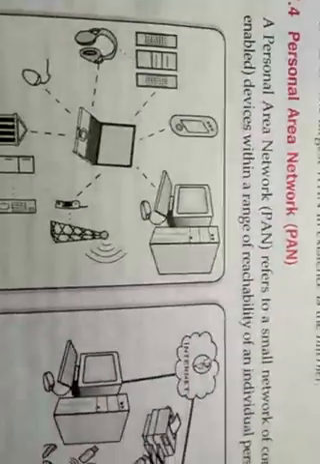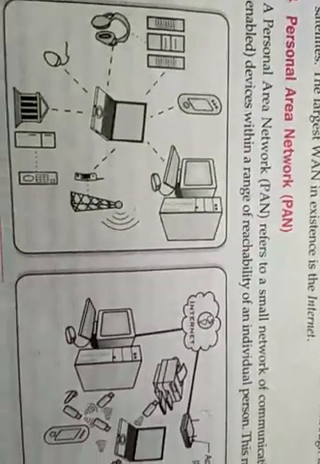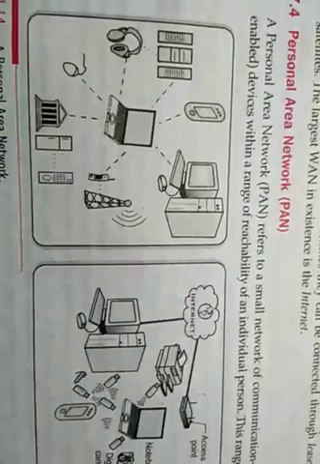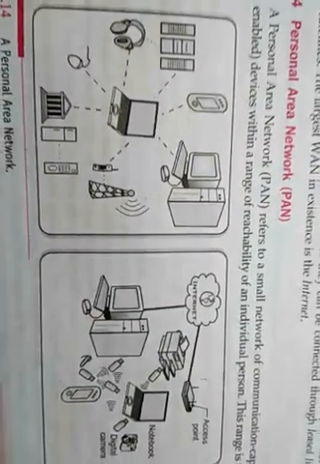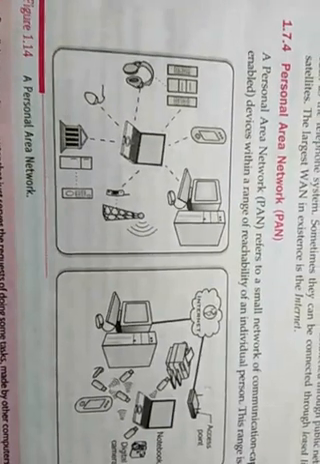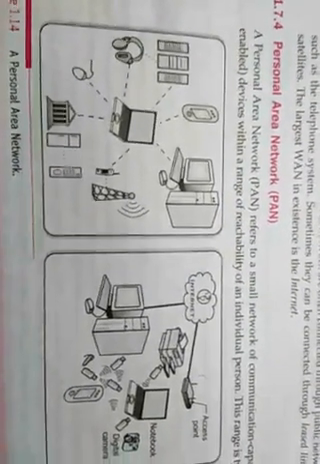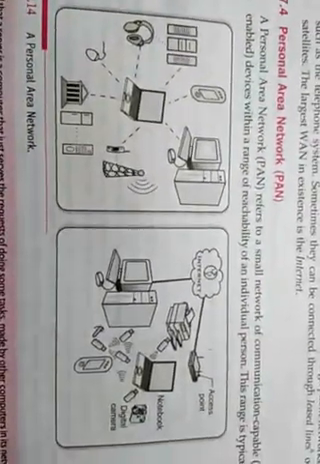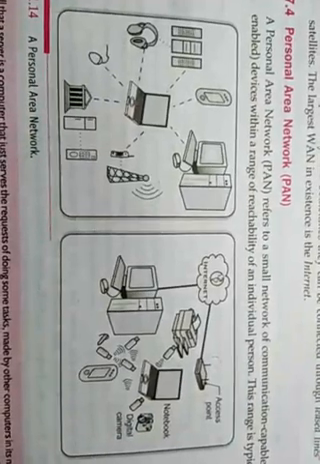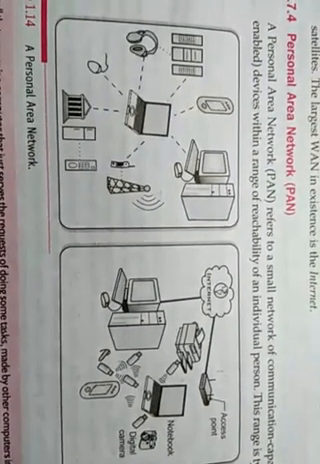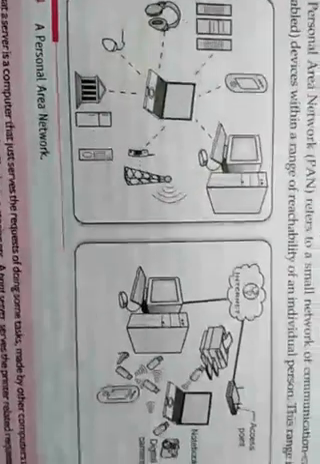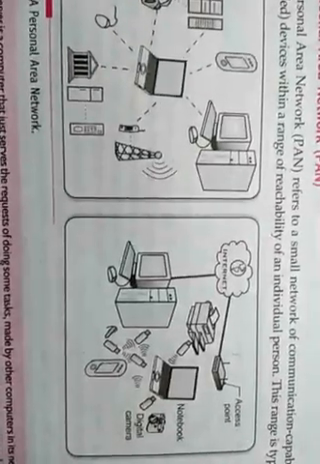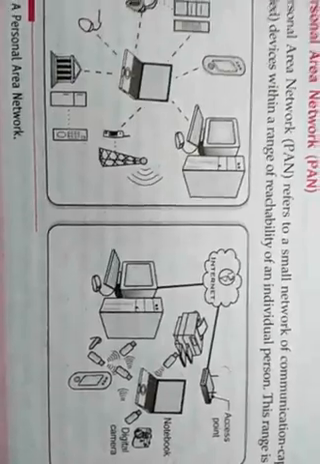The next category of network is the PAN. A personal area network refers to a small network of communication devices within the reach of an individual person. Here we can connect all the personal devices such as speakers, mobile phones, tablets, laptops, and headphones within a room or within a hall, using wireless technology.